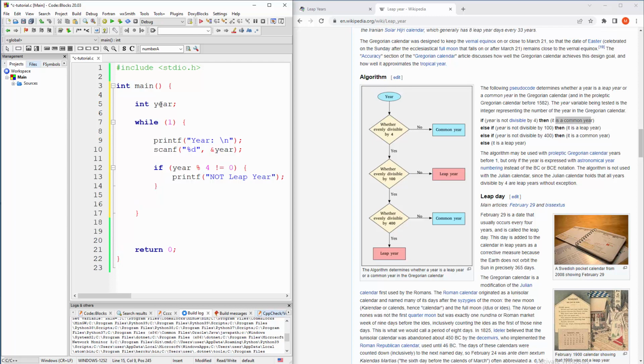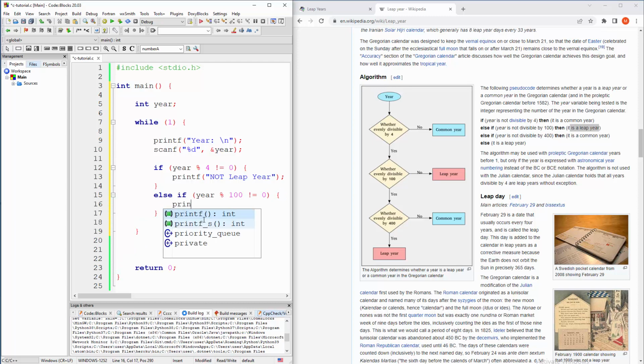So what else do they say? Else if year is not divisible by 100, then it is a leap year. Okay, so let's say that. Else if year, when we divide it by how much? 100. So when we do that, if we don't have leftovers, that is a leap year. Printf leap year. Okay. And what else?